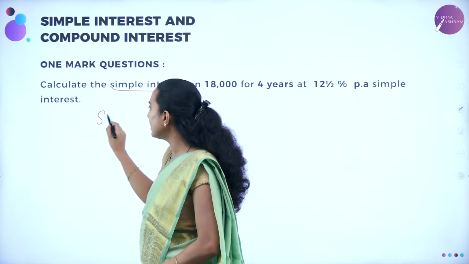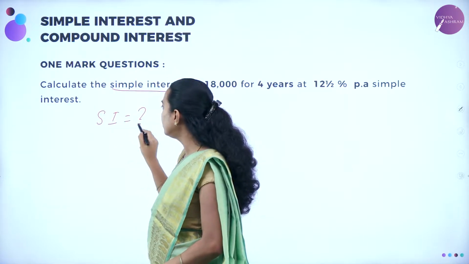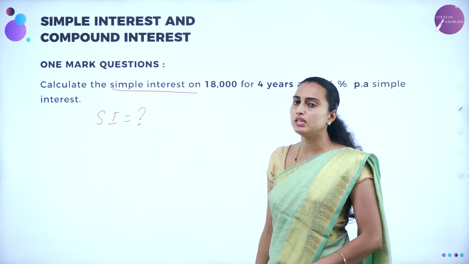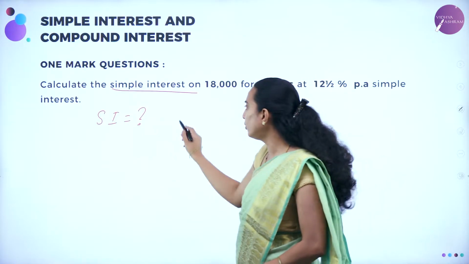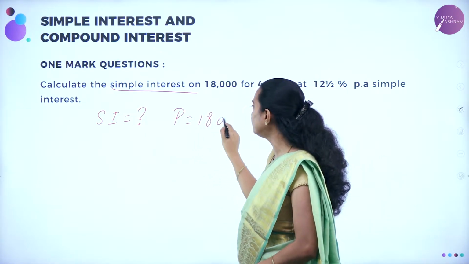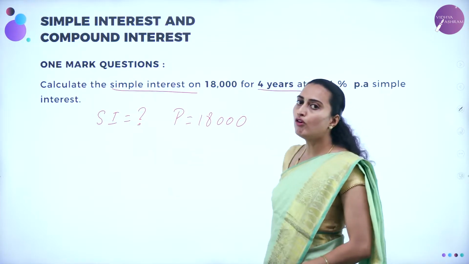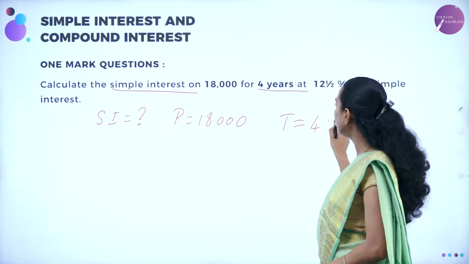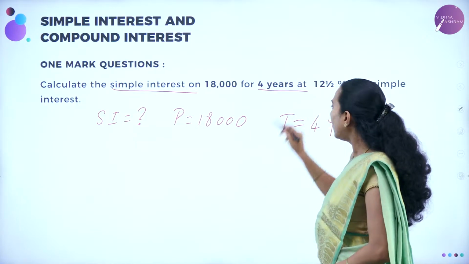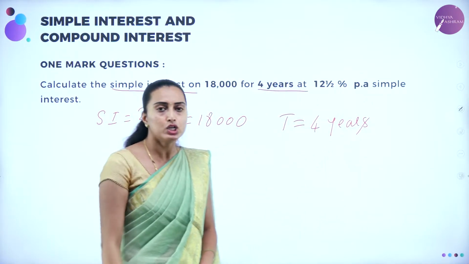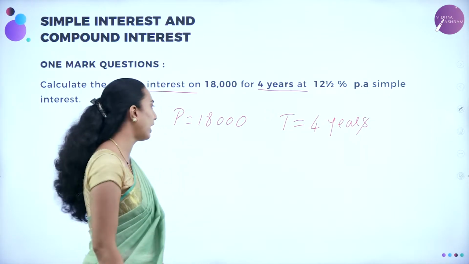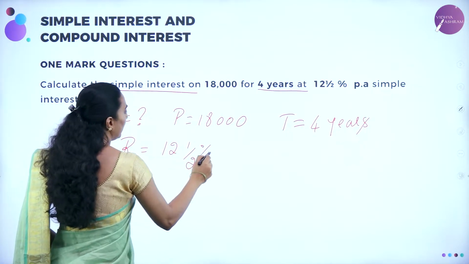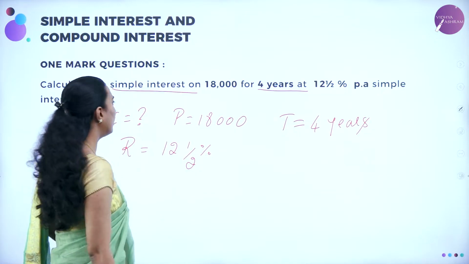So let me take it as SI equals question mark. You need to calculate this. On 18,000, what is this 18,000? On 18,000 means they have given the principal amount, therefore P is 18,000 for 4 years. 4 years means the duration they have given, T is 4 years. And then at 12.5% per annum. 12.5% means the rate of interest per annum. So R they have given as 12.5%. Correct? So per annum of simple interest.